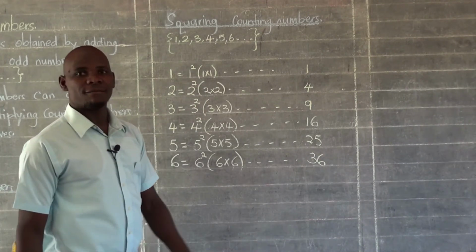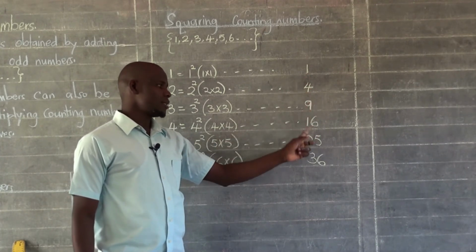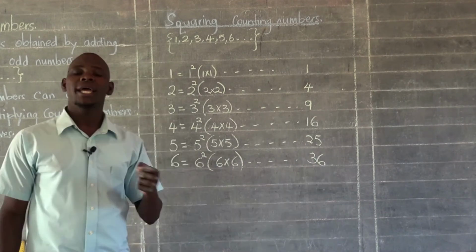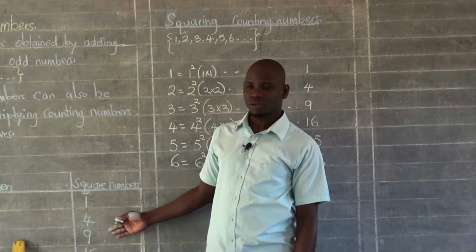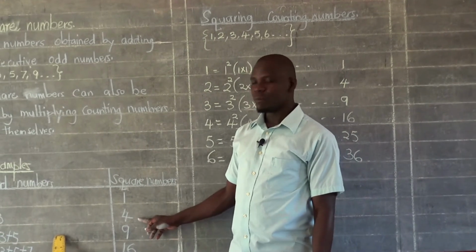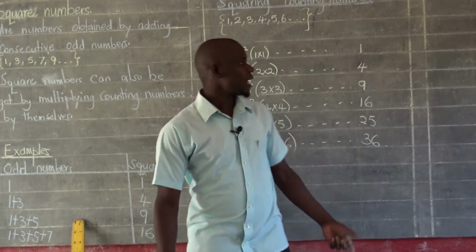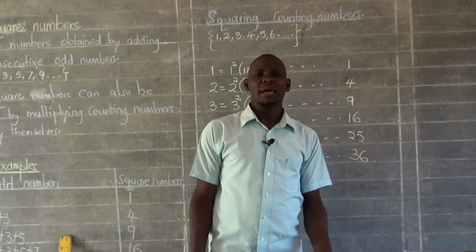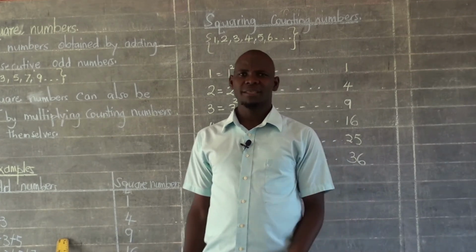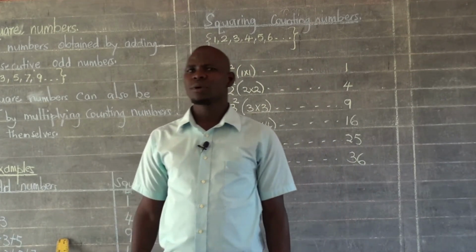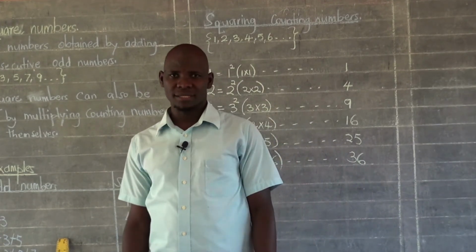You can see carefully that 1, 4, 9, 16, 25, 36, they are all square numbers, which are exactly what we got here. You can see we have 1, we have 4, we have 9, and we also have 16. So these ones are square numbers, and also these ones are square numbers, but we have got them using different methods. Thank you so much for being attentive. We are going to look at another type of numbers, and that is cube numbers.